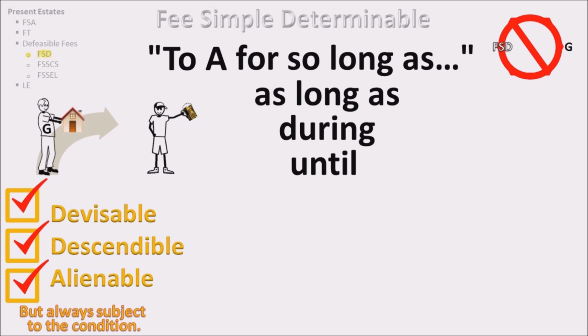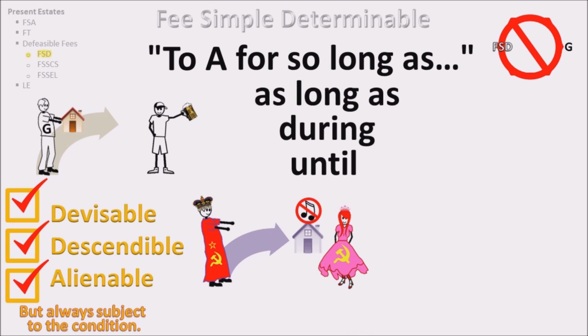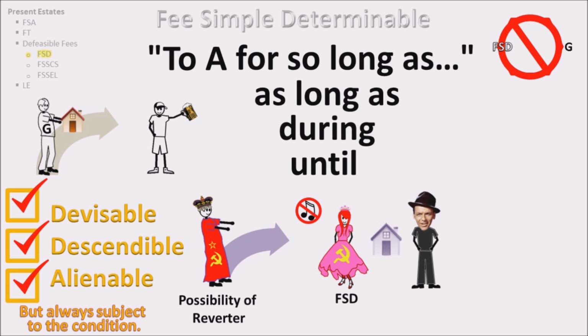Here are some examples of a fee simple determinable. The King of Russia conveys land to the princess as long as the land is not used for singing. The princess has a fee simple determinable, and the King of Russia has a possibility of reverter. Now suppose that the princess is madly in love and dating Frank Sinatra. She conveys the land to him. Frank Sinatra wants to create a studio for singing on the land. Can Frank Sinatra do that? No. Frank Sinatra can only get what the princess had to give. So the king's restriction will always apply no matter how many transfers occur. And if the land is ever used for singing, then the land would revert back to the king.